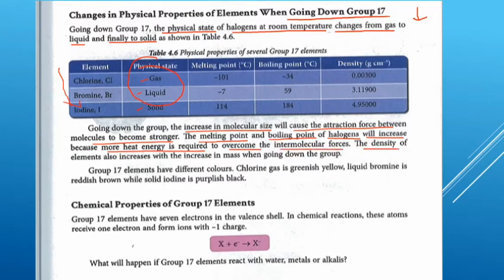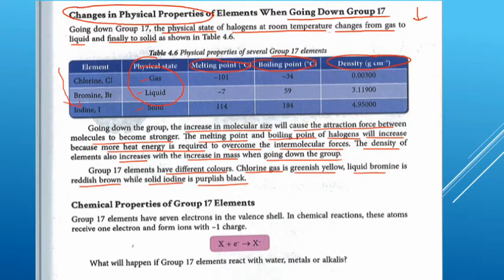The density of the elements also increases with the increase in mass when going down group 17. So remember, melting point and boiling point increase going down group 17. Begitu juga density. Group 17 elements have different colors. Chlorine gas is greenish yellow, liquid bromine is reddish brown, while solid iodine is purplish black. So these are the changes in physical properties of the elements in group 17.